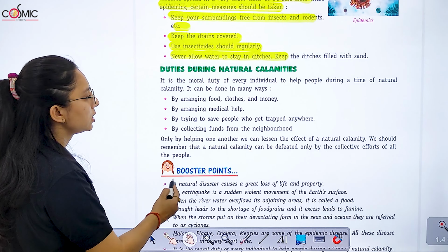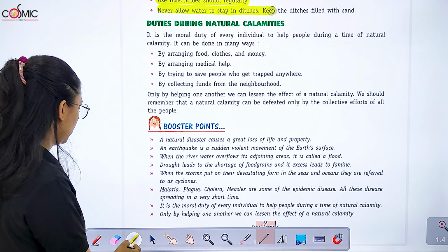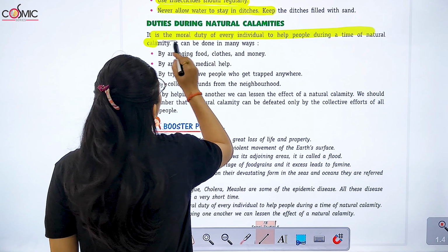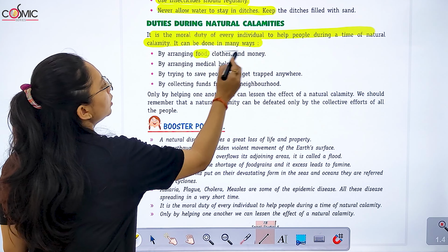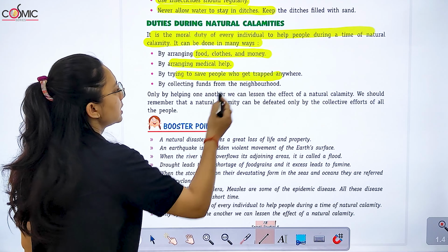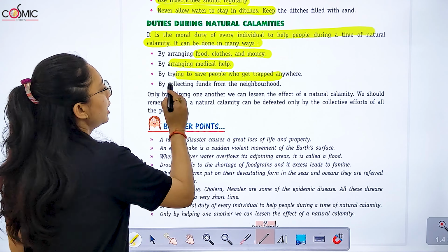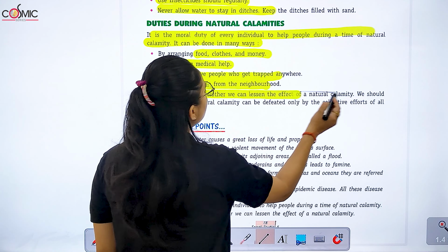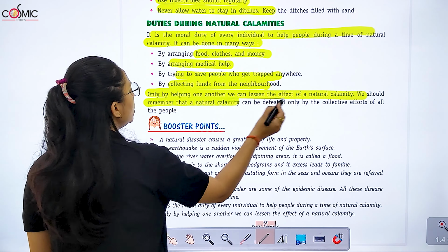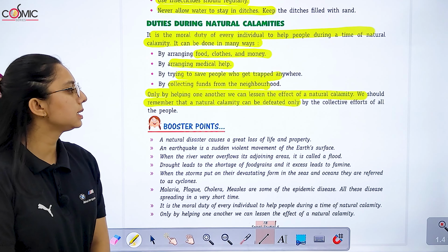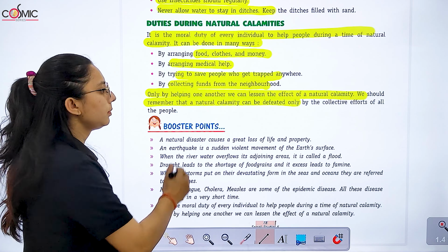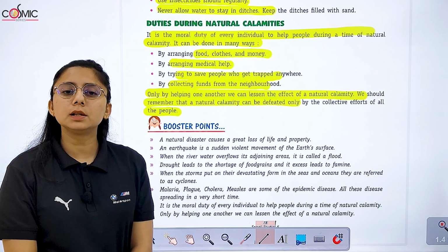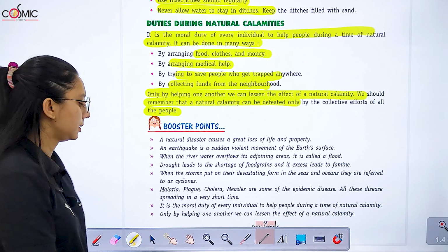Now duties during natural calamities. So we can say that it is the moral duty of every individual to help people during the time of natural calamity, by arranging food, clothes, money and medicines, and helping save people trapped anywhere, right? Collecting funds from the neighborhood. So we can say that only by helping one another we can lessen the effect of natural calamity. We should remember that natural calamities can be defeated only by the collective efforts of all the people. Right? Now we have completed this chapter. Let's move to the exercise.